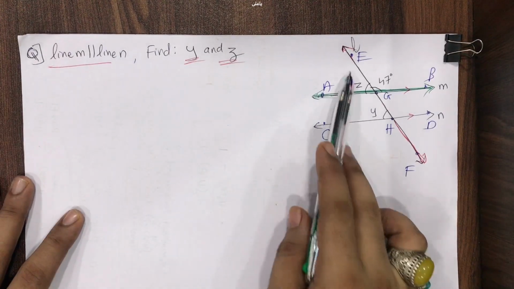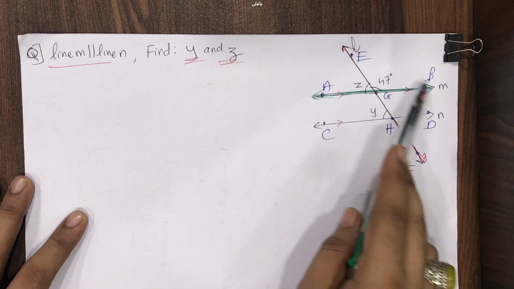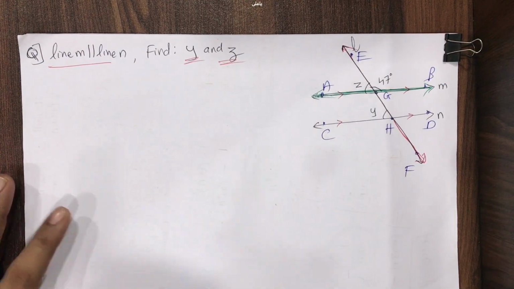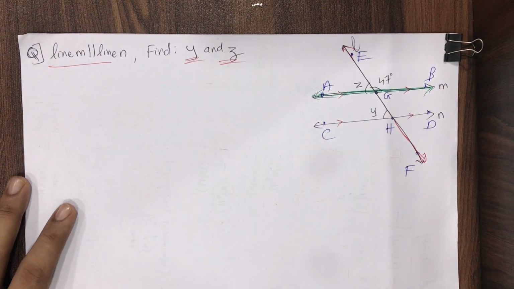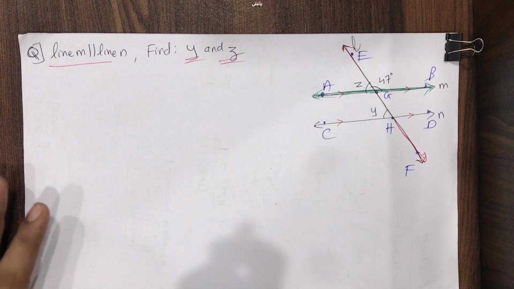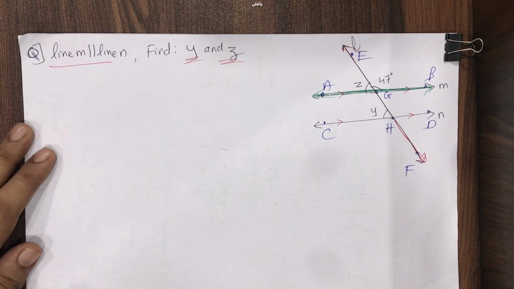Always the points are marked with capital letters and the names of the lines with small letters. The small m, small n and small l are the names of the lines. They are not the points. That's why they are in small alphabets. Okay, so now starting with our question.